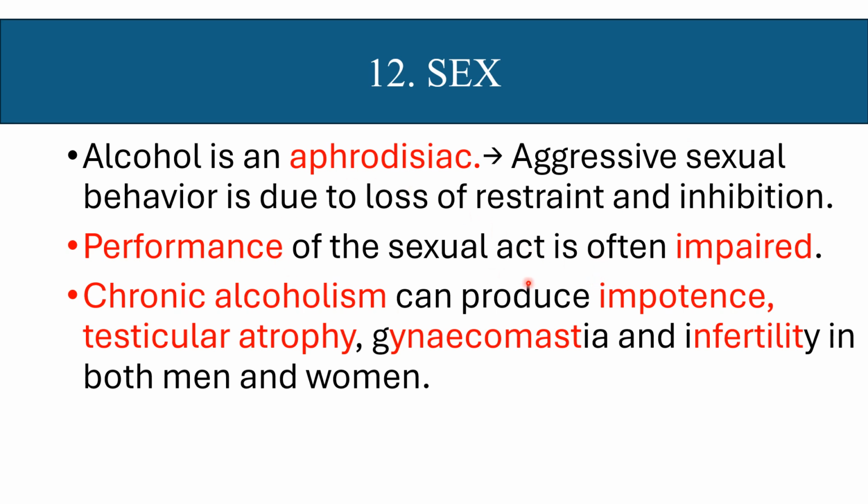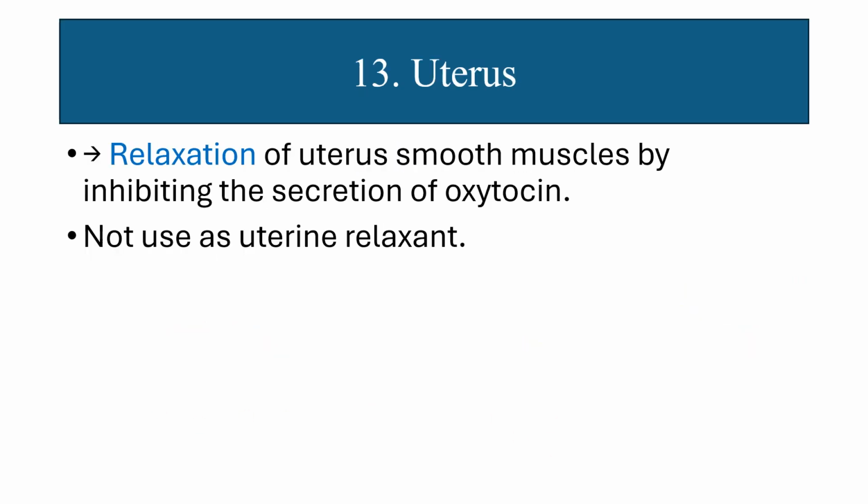Performance of the sexual act is often impaired, and chronic use of alcohol can produce impotence, testicular atrophy, gynecomastia and infertility in both men and women. It relaxes uterine smooth muscle by inhibiting the secretion of oxytocin, but it is not used as a uterine muscle relaxant.